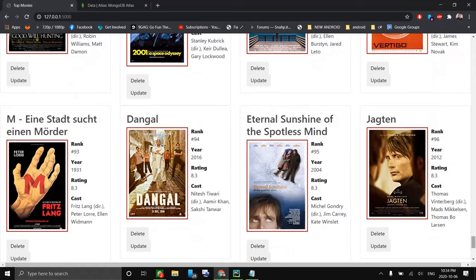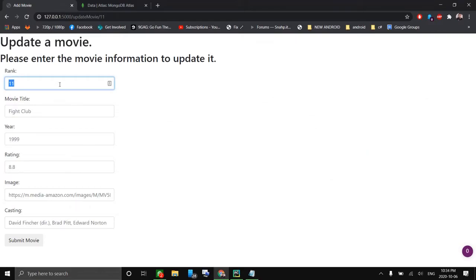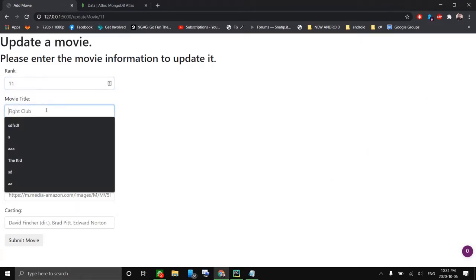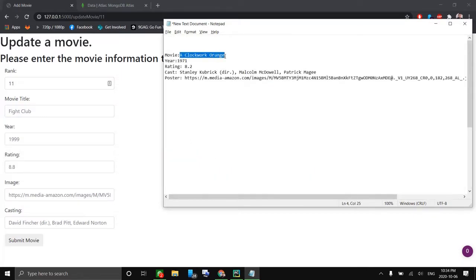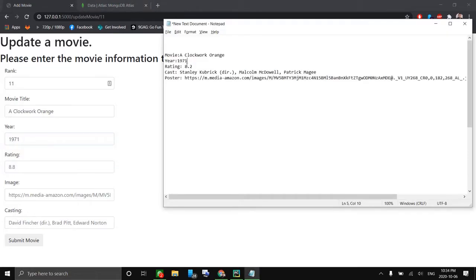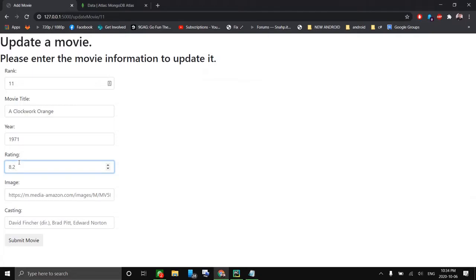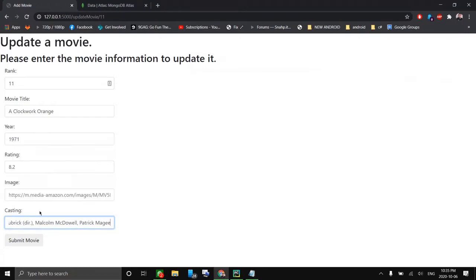Let's just do it for Fight Club at rank number 11. Actually, the rank will be the same because we have to see it at that rank. So let's change it into Clockwork Orange, for example, 1971. As you can see, the previous movie details are shown as a placeholder in our form.